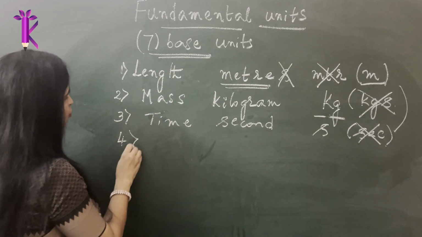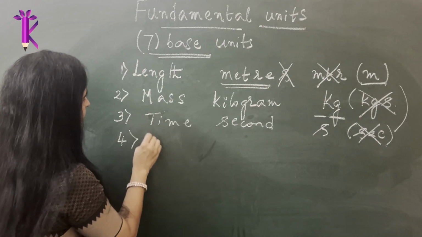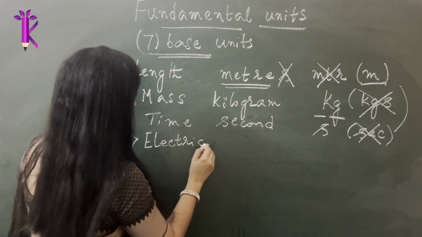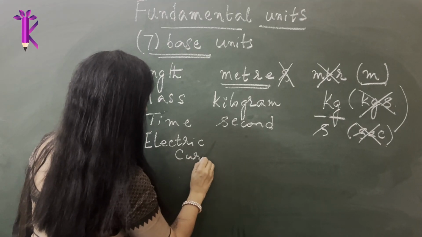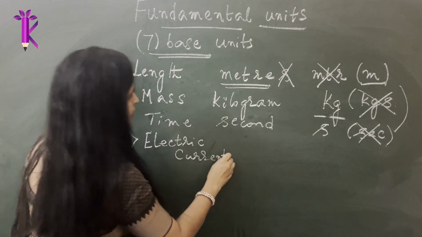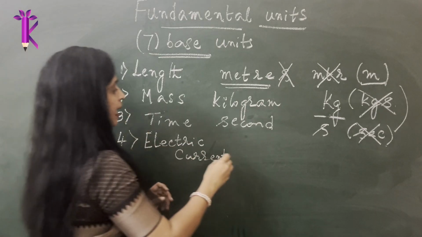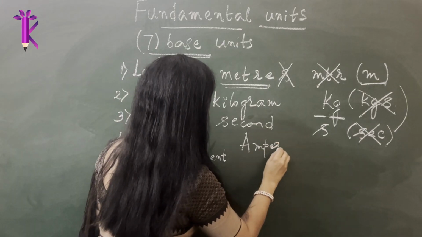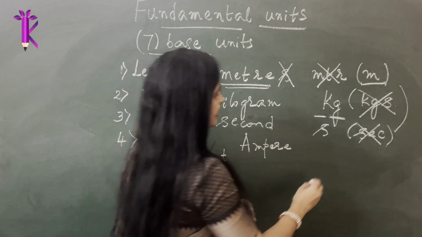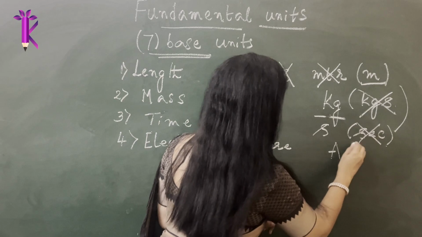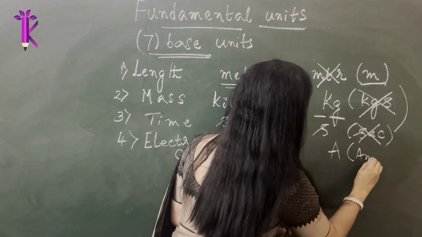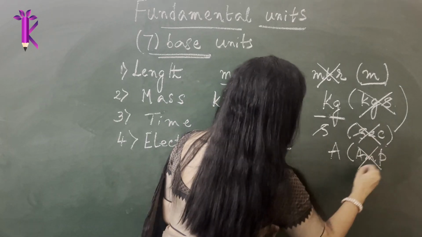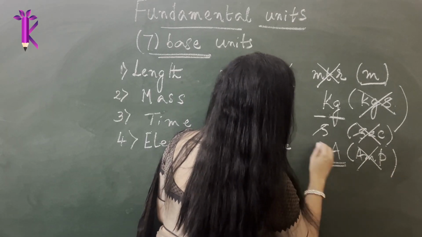Now, the fourth one is electric current, which is measured in ampere, named after the scientist, and denoted by the capital letter A. You cannot write it as amp. I've seen many learners write it as amp, which is again absolute rubbish. So this is the right notation.